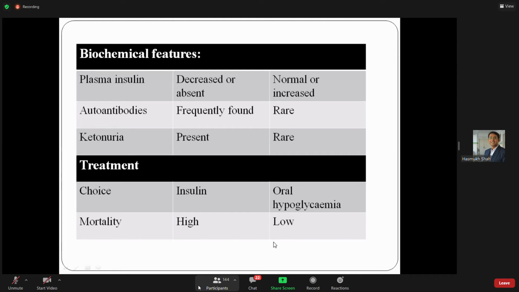The mortality is very high in type 1 and low in type 2. But overall, mortality due to diabetes as well as cardiovascular disease is rising in India.